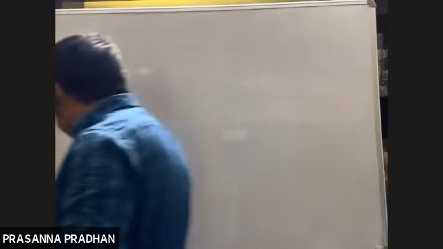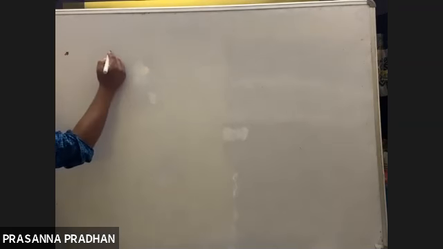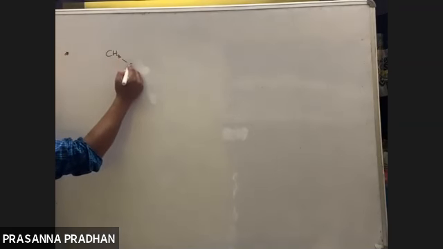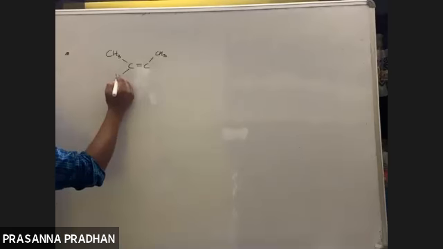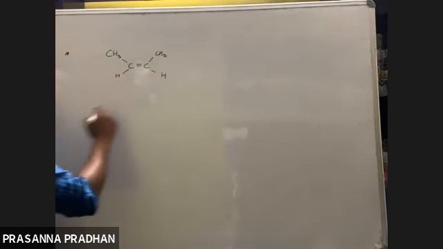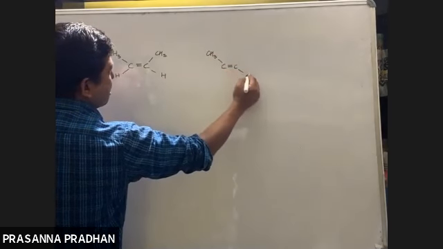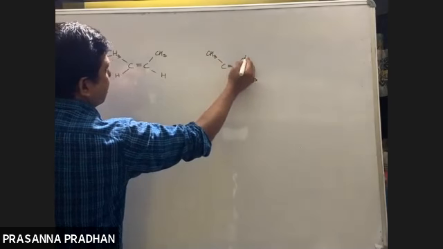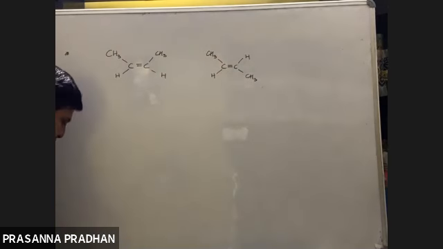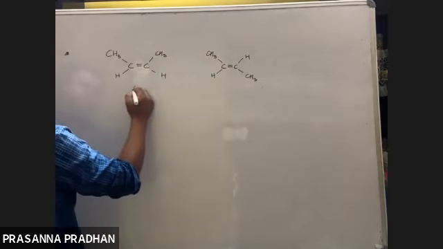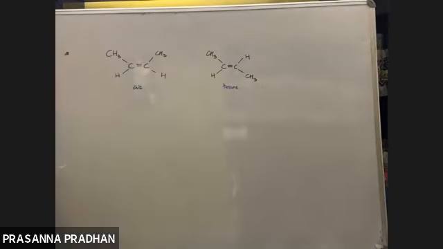So let us now discuss some of the properties. Okay, now see, suppose I take this isomer. Yes, okay.